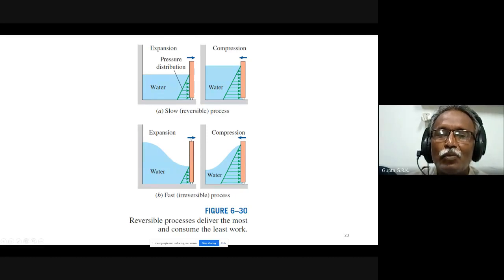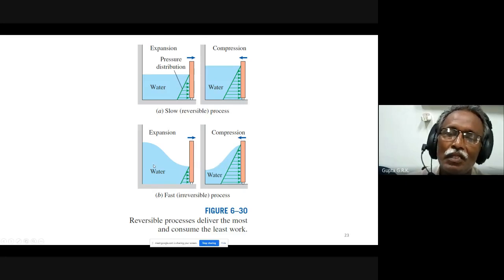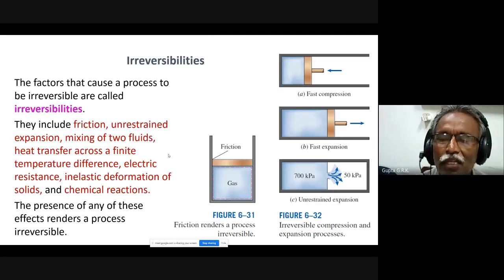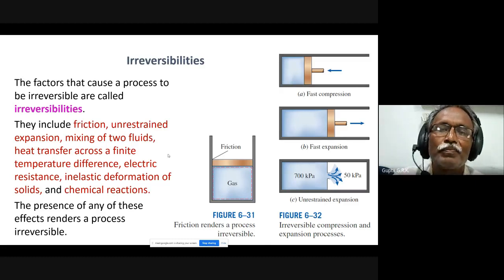But suppose I move it very fast here, you can see it comes like this, and you will get the variation in this way. And suddenly, if it is compressed this way, we get like this. You can see that because of the fluid friction here, you will not get back to the same original state. So it is an irreversible process whenever it is taking place faster. And again, it is mainly because of fluid friction and solid friction.